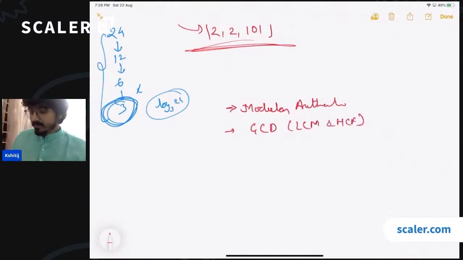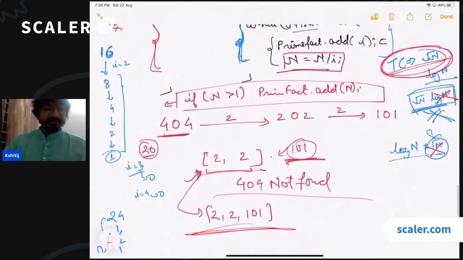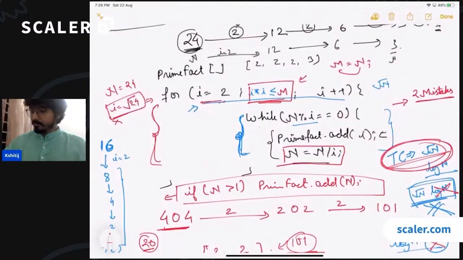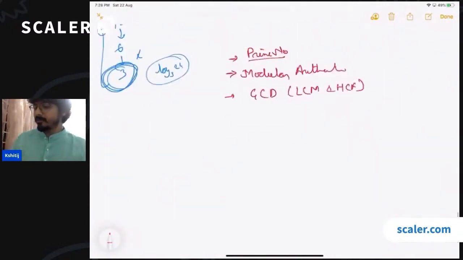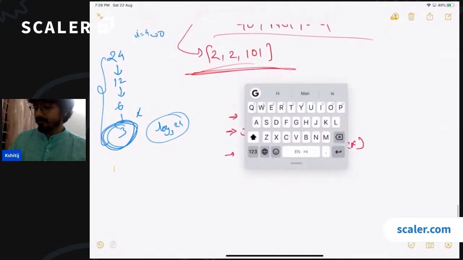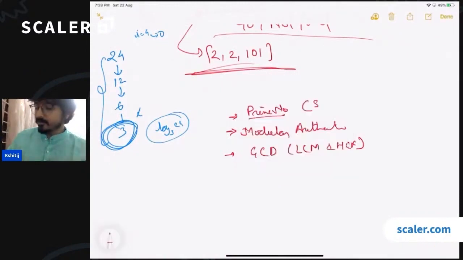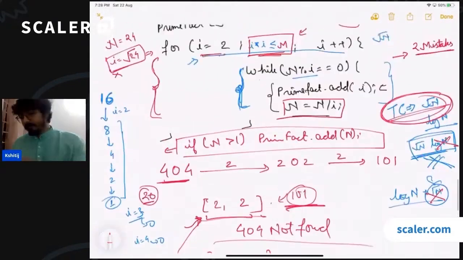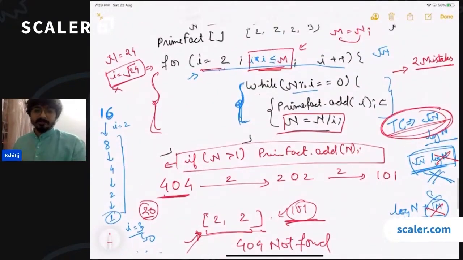Then of course you definitely have the prime numbers, and in the prime numbers you can also optimize the approach that we have discussed. You can optimize this approach using a concept called the smallest prime factor of a number, which is called the SPF, which we haven't discussed in the class, but this is also a very important concept. So after the class, please go through this. What is SPF and how you can actually optimize this algorithm using the smallest prime factor.